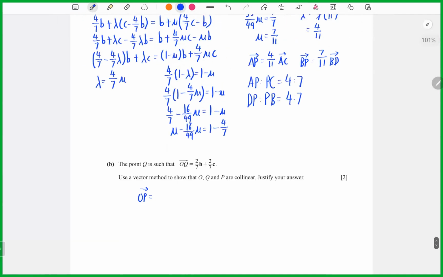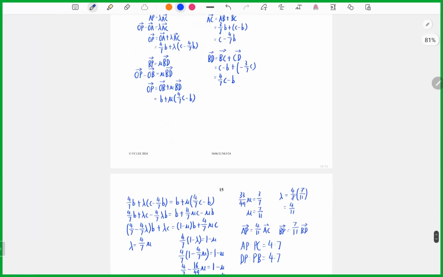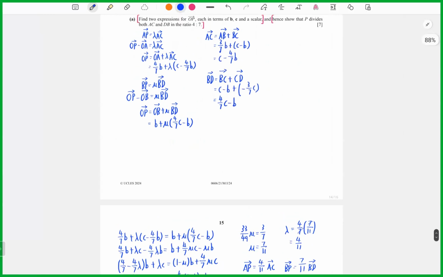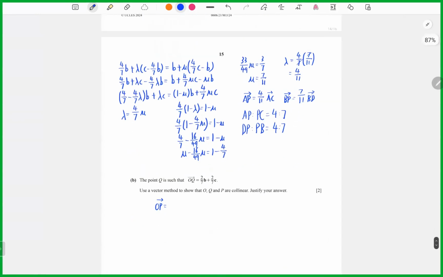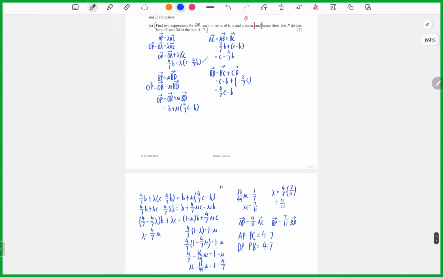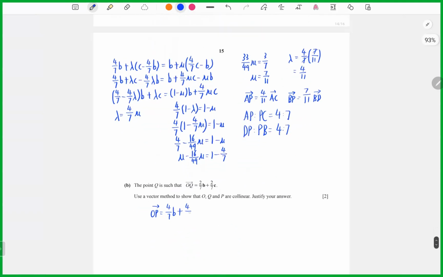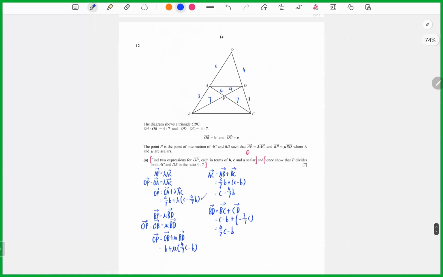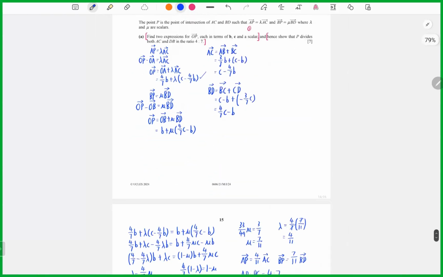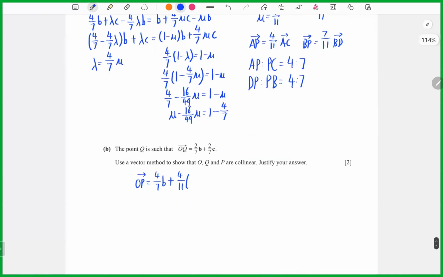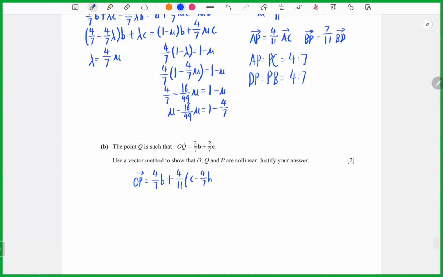We can take any one here, so I take the first equation, 4 over 7 b plus lambda, which is 4 over 11 here, bracket c minus 4 over 7 b here.